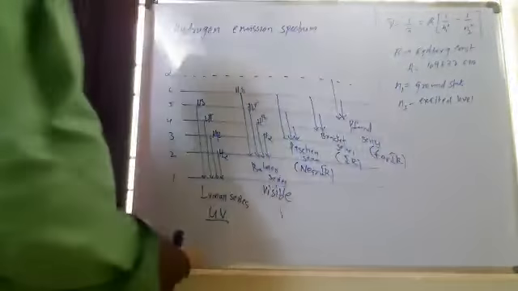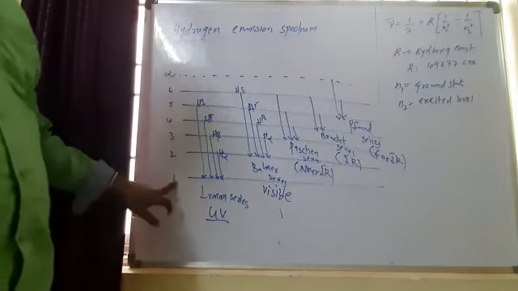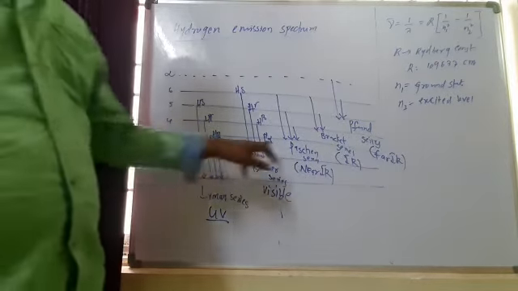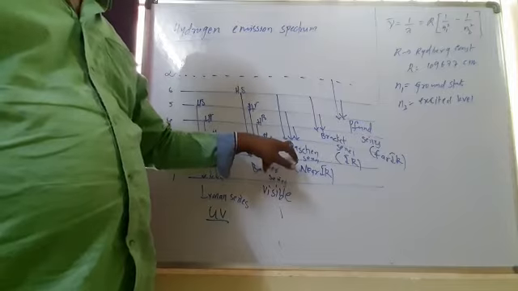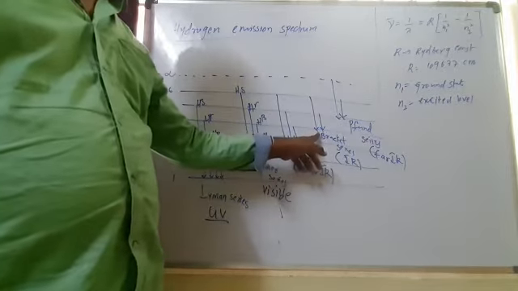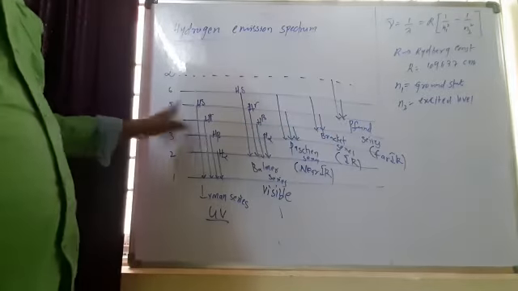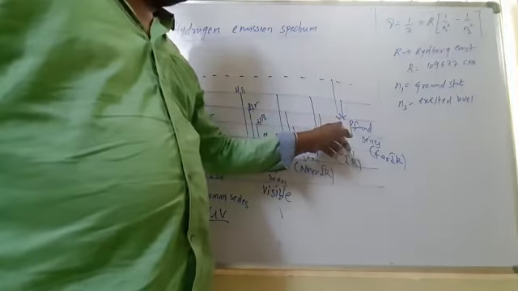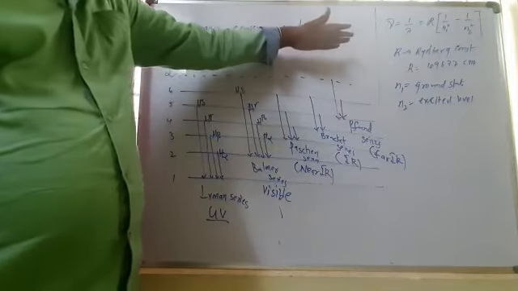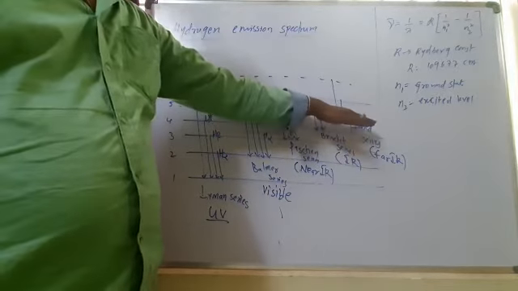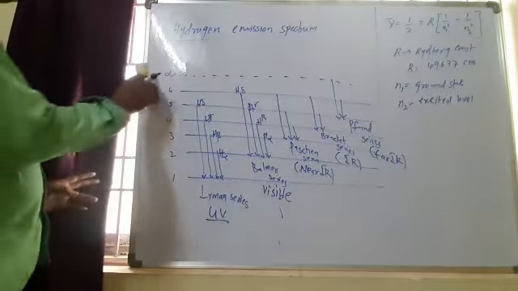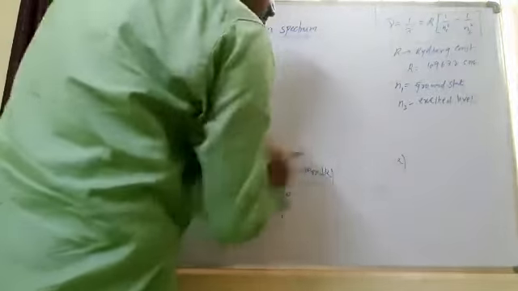So N1 for the Lyman series is 1. N1 for the Balmer series is fixed at 2. N1 for the Paschen series is fixed at 3. N1 for the Brackett series is fixed at 4. N1 for the Pfund series is fixed, that is 5. That means when any excited state electron comes to the Pfund series, it comes to the fifth level. So we will discuss them.